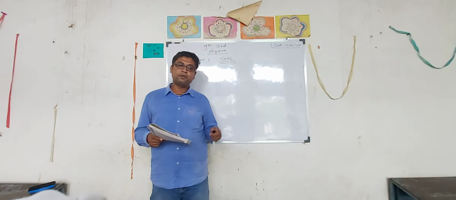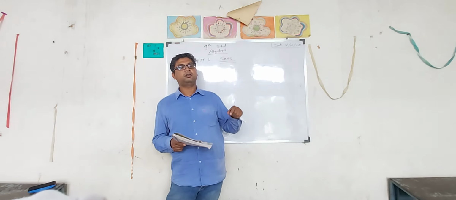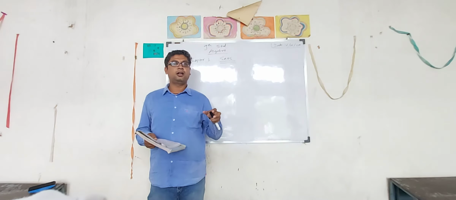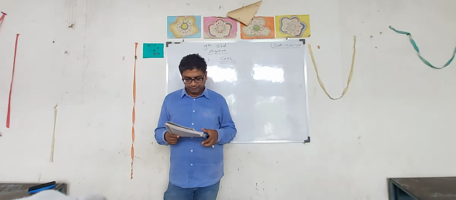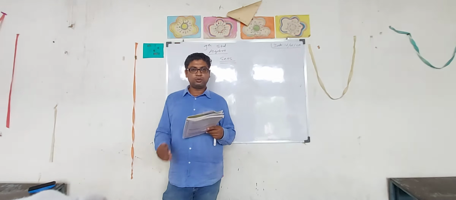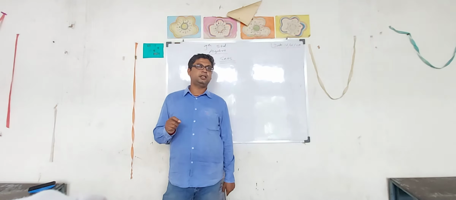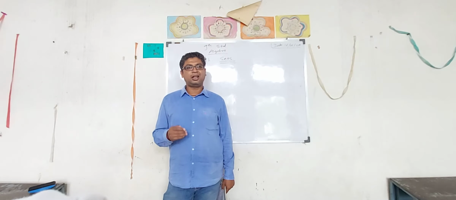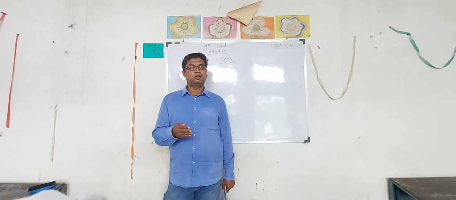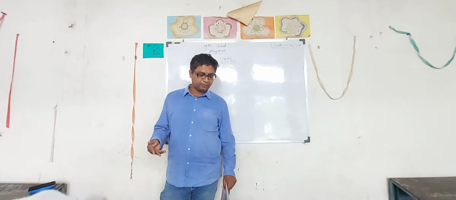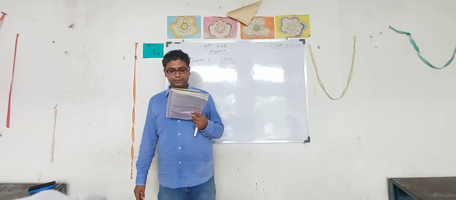First you can write marks of history, second marks of geography, then any subjects. So order is not important. Suppose the numbers are 1, 2, 3, 4 in the set. You can write in this form also: 4, 2, 1, 3. So order is not important.